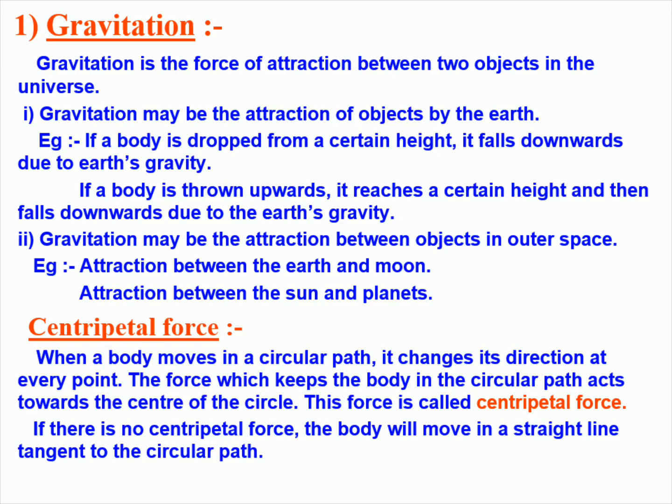The universal law of gravity states that the strength of the gravitational force between two objects is directly related to the mass of both objects and the distance between them. Centripetal force is another type of force that keeps objects moving in a circular path, and it acts towards the center of the circle. This force can be seen in the movement of planets in elliptical orbits, the movement of electrons around a nucleus, etc.